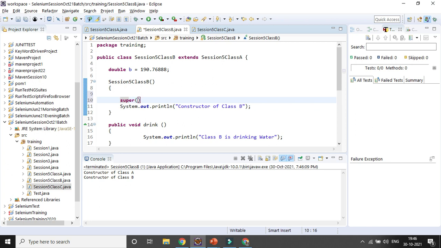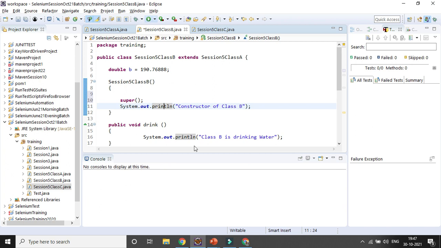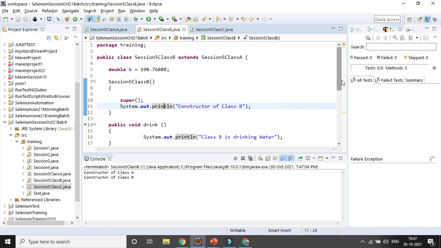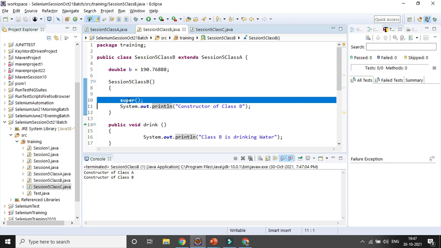Let's try to run once more. Okay. So in case both have the same constructor name, you have to use the super keyword, otherwise only the child class constructor will be coming.